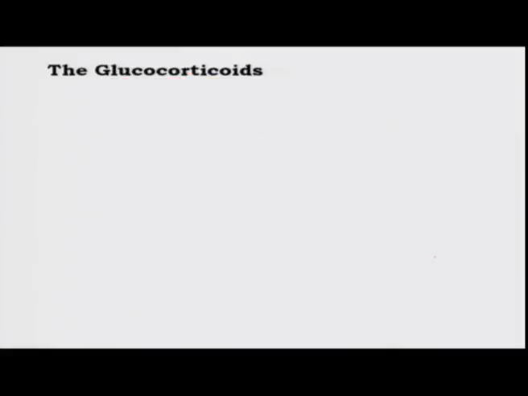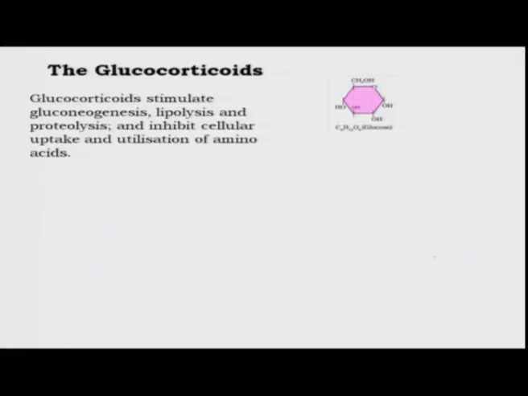The glucocorticoids stimulate many metabolic processes, predictably those that lead to production of energy. For example, gluconeogenesis. What does this term mean? Glucose is required for quick production of energy.